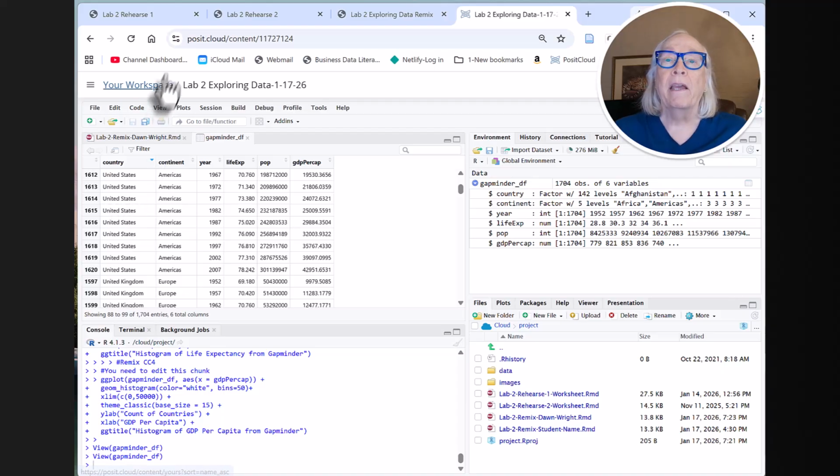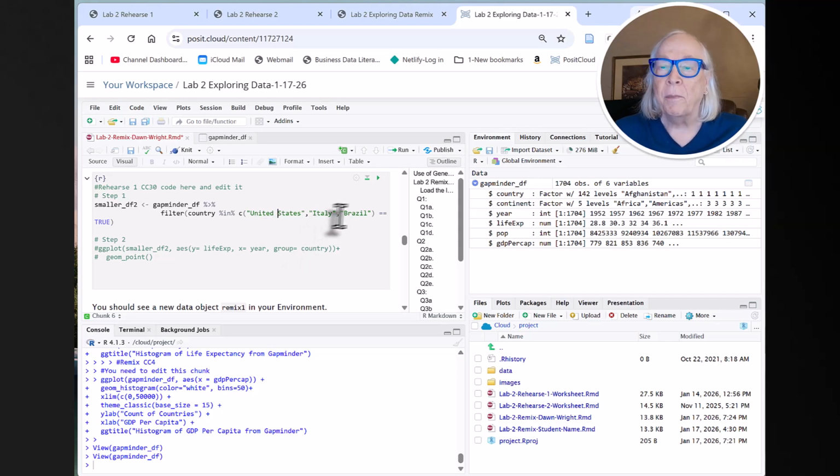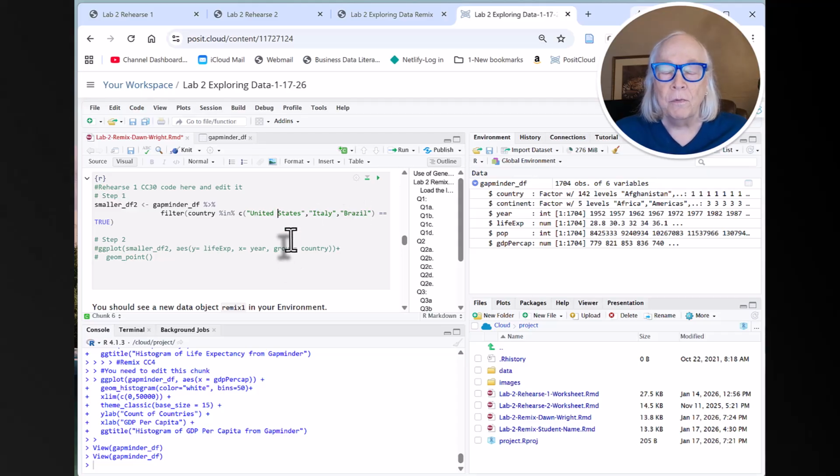So if I go back here to my worksheet, you can see I need to put that space in there. And ideally, if you had any questions about how to spell or capitalize Italy and Brazil, you would check that as well. That was the second error, actually. Look at the name of the data frame, smaller underscore DF2.